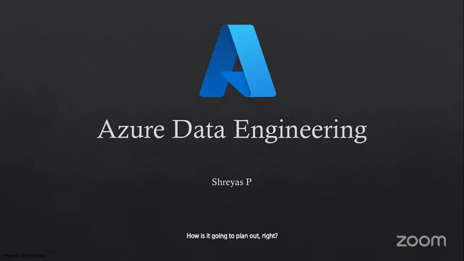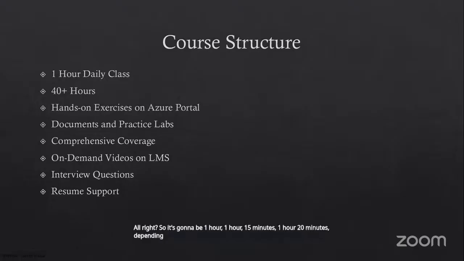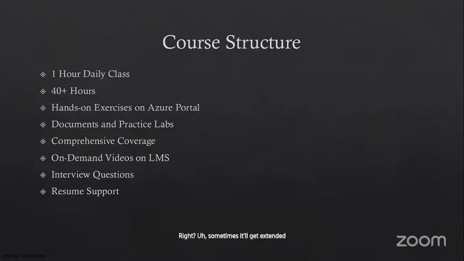First of all, let's see what the structure of the course is going to be. Now, we'll have an hour of daily classes, all right? So it's going to be 1 hour, 1 hour 15 minutes, 1 hour 20 minutes, depending on the topic that we are on, right? Sometimes it will get extended, sometimes it will be just 1 hour or 1 hour 15 minutes, right? So the average class duration is 1 hour 15 minutes for every class.